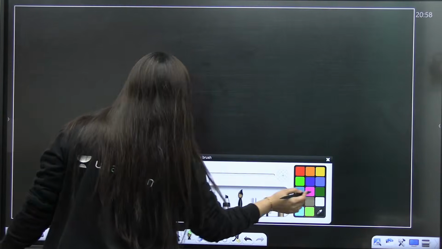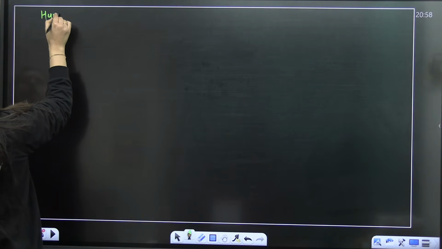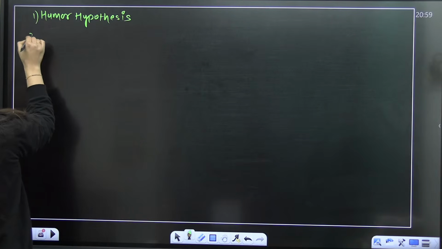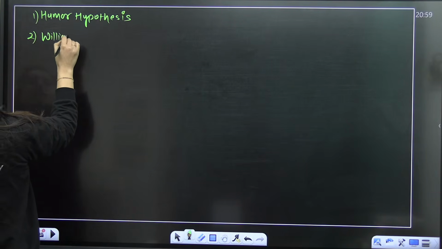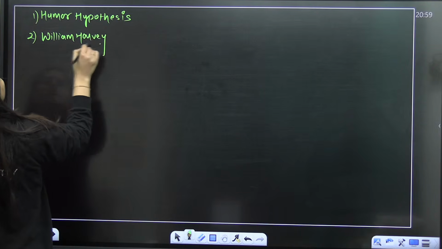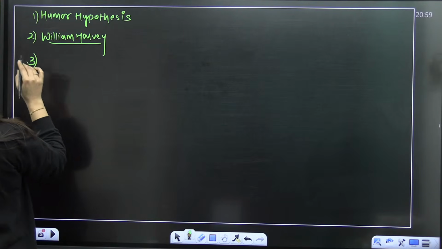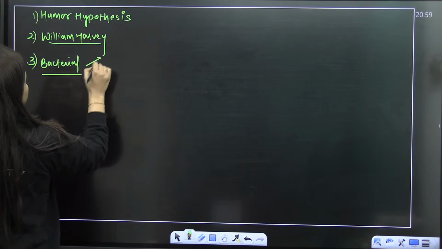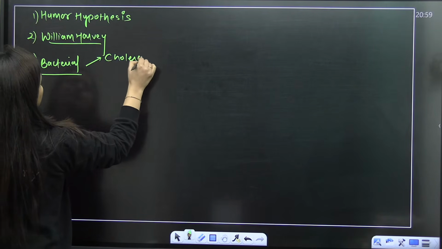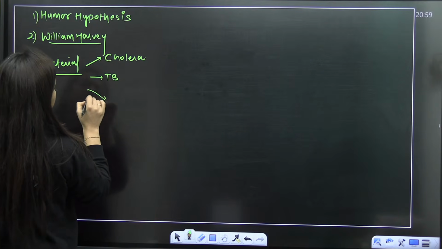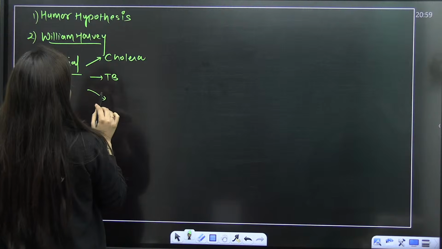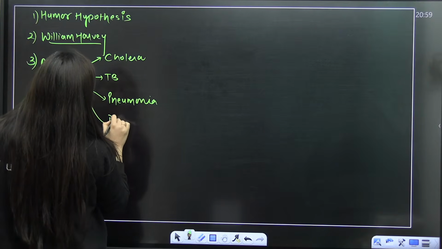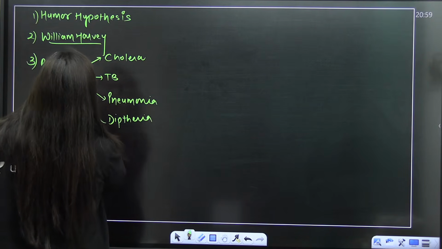So we started with the name of the scientist. Firstly, we started with the humor hypothesis. Right, this is what we have already discussed. Number two, we talked about William Harvey, who disproved this theory and discovered blood circulation. Then we were talking about diseases. If I talk about the bacterial diseases, can you just tell me the names? Cholera, Streptococcus pneumoniae, tuberculosis, Mycobacterium tuberculosis, diphtheria, plague.